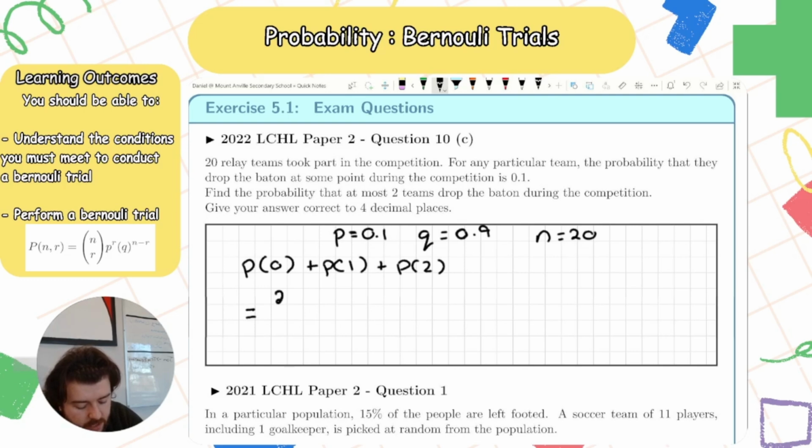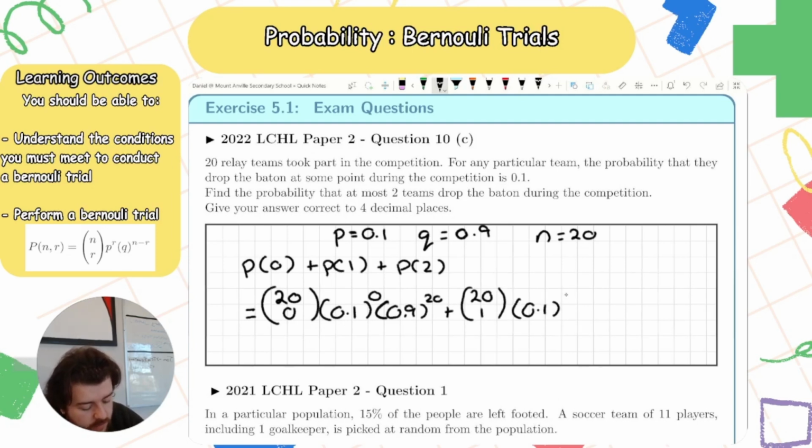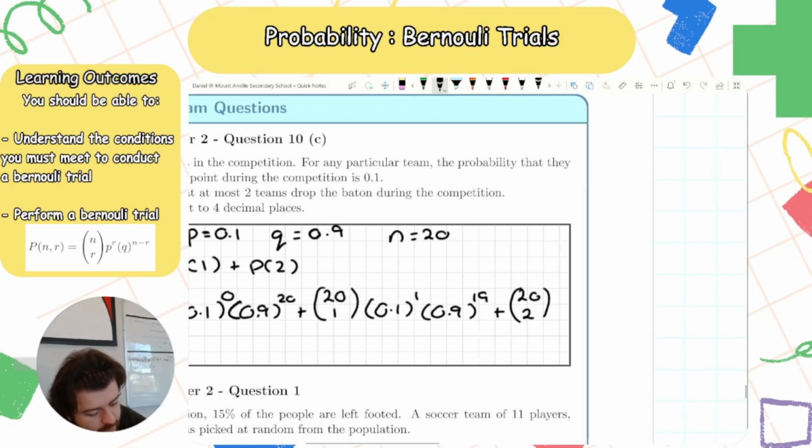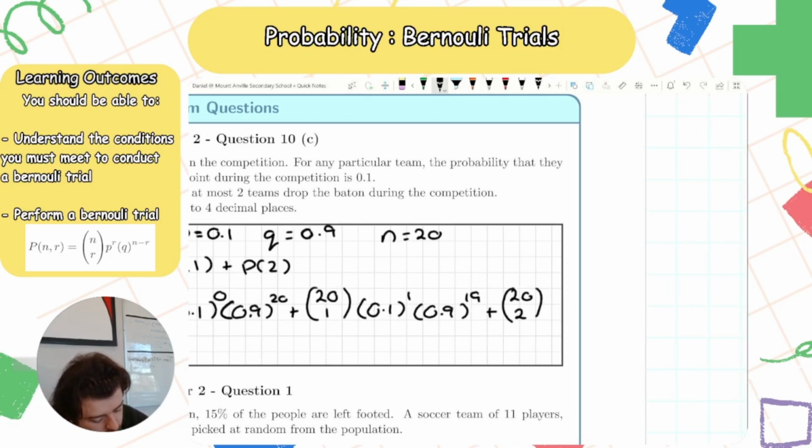So that would be 20 choose 0. So out of my 20 teams, 0 of them drop the baton. 0.1 to the power of 0, because 0 people drop the baton, and 0.9 to the power of 20. Plus the probability 1 person drops the baton: 20 choose 1, 0.1 to the power of 1 times 0.9 to the power of 19. Then 2 people drop the baton: 20 choose 2 times 0.1 to the power of 2, 0.9 to the power of 18.